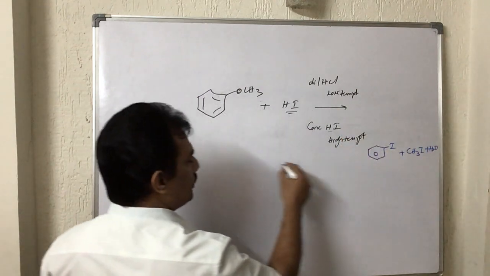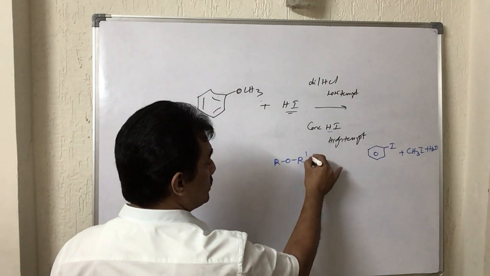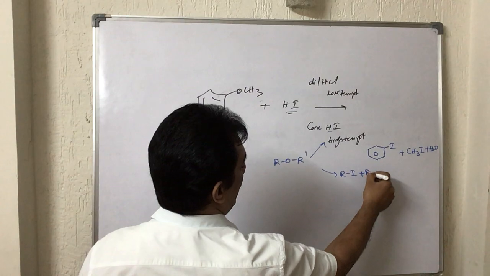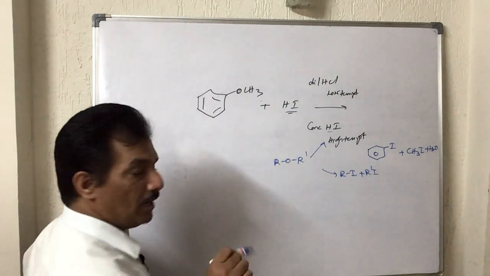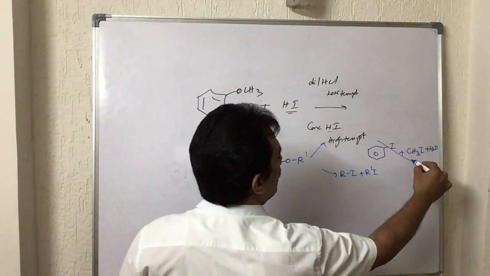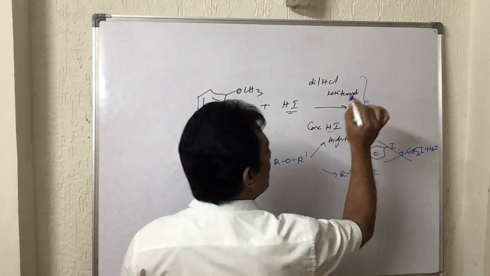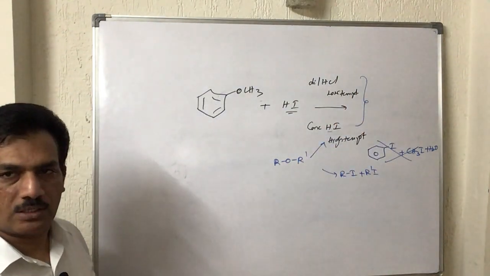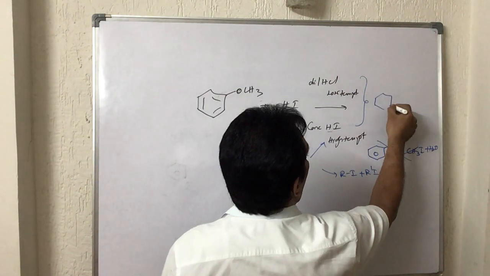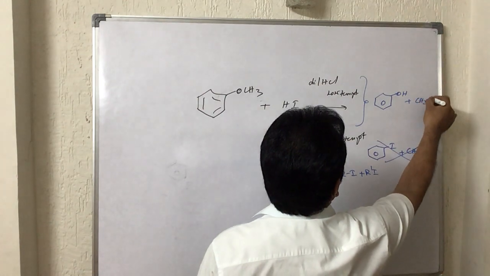Actually when compared to others, whether it is symmetric or asymmetric, when it is treated with concentrated HI, we are guessing that RI plus R bar I will form like that. But in the methoxybenzene condition, this reaction is not possible. That means in both these two conditions, we can expect only one kind of products. That is nothing but phenol, and the other one is CH3I.